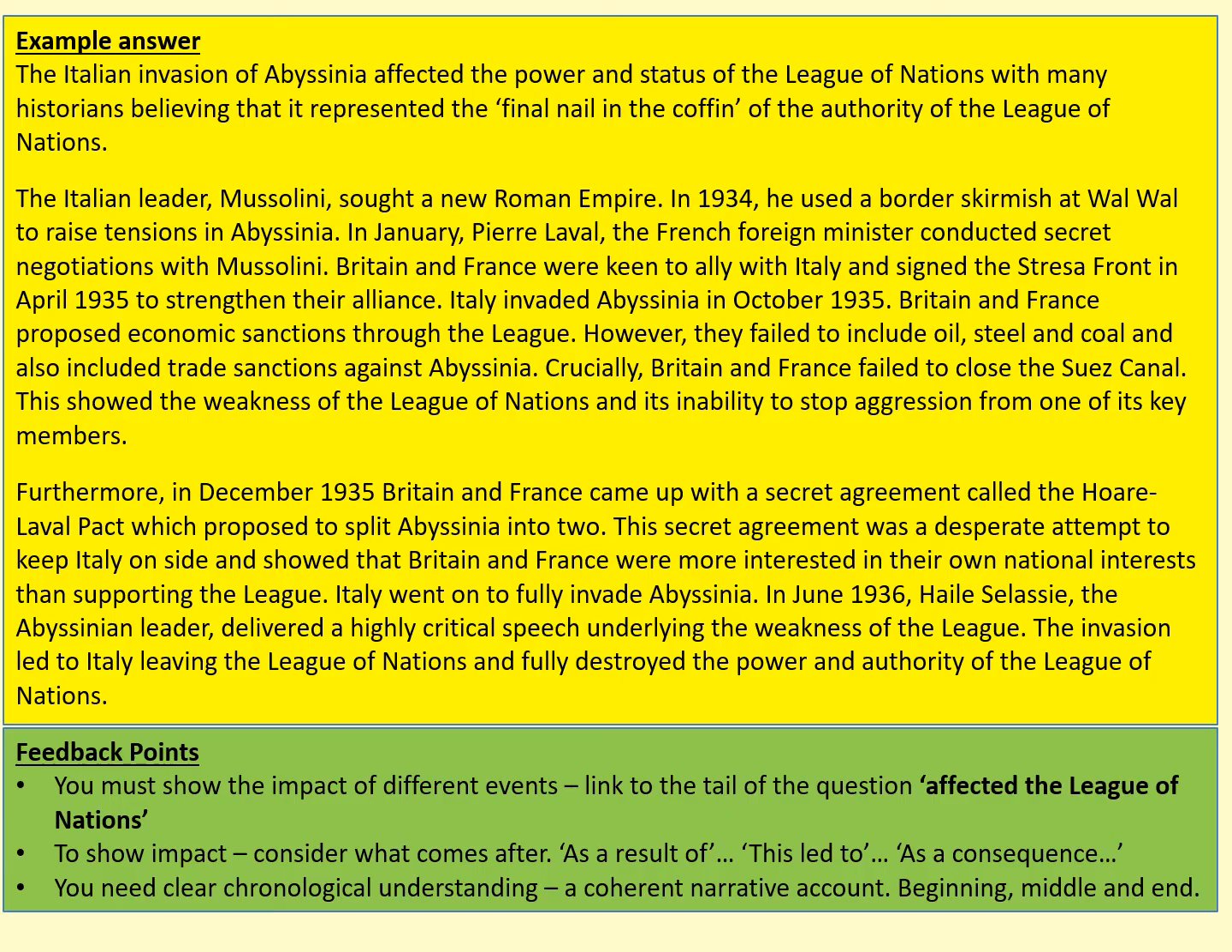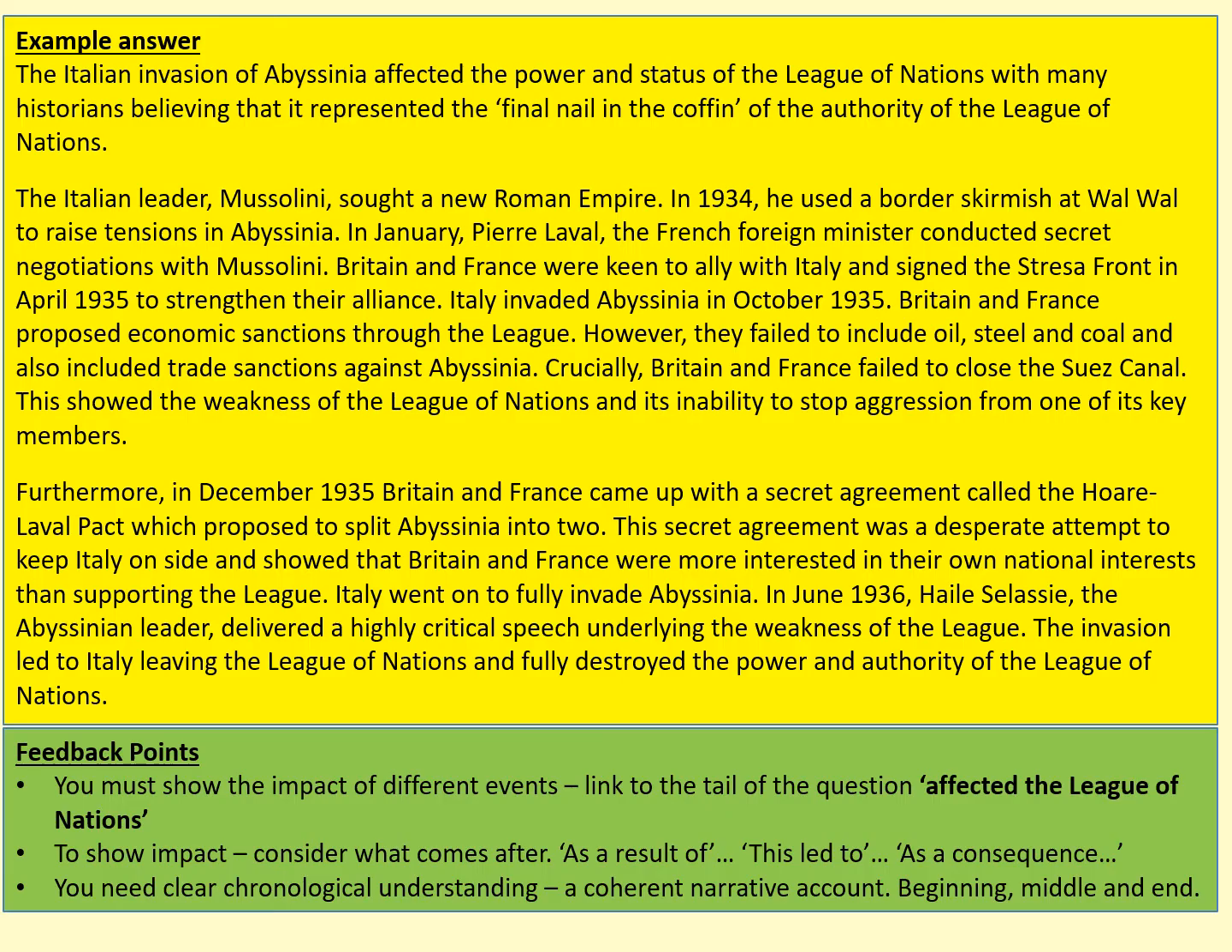So in terms of key feedback points, show how the impact of different events and link to the tail of the question affected the League of Nations. That's the key thing to say, how did this affect the League of Nations? What was the consequence of Abyssinia on the power of the League of Nations? So some key phrases here: as a result of, this led to, as a consequence, and we really need that clear chronological understanding. So that focus on a clear beginning, a clear middle, and a clear end as well. So you can just pause that and have a look at that example answer.